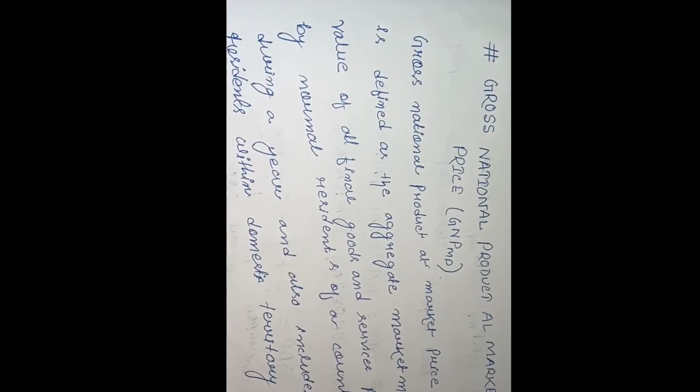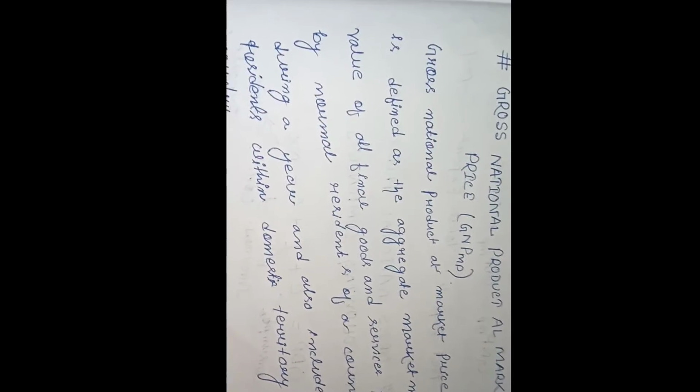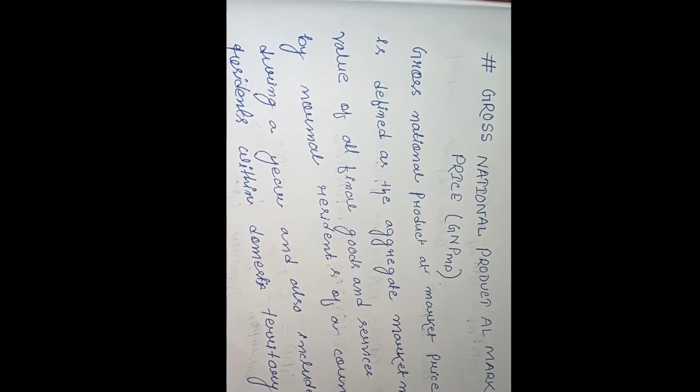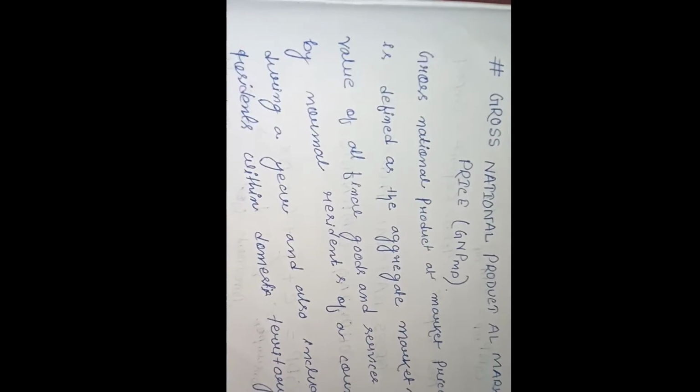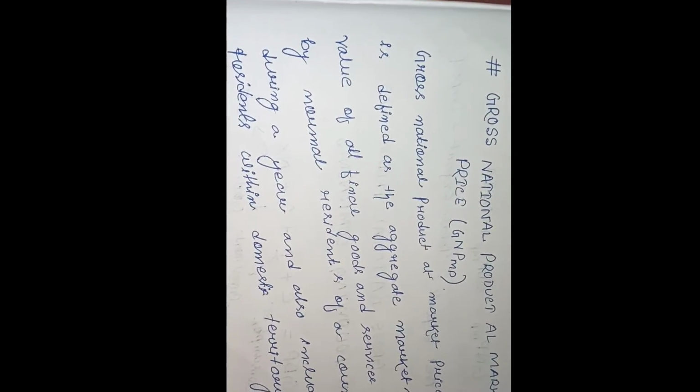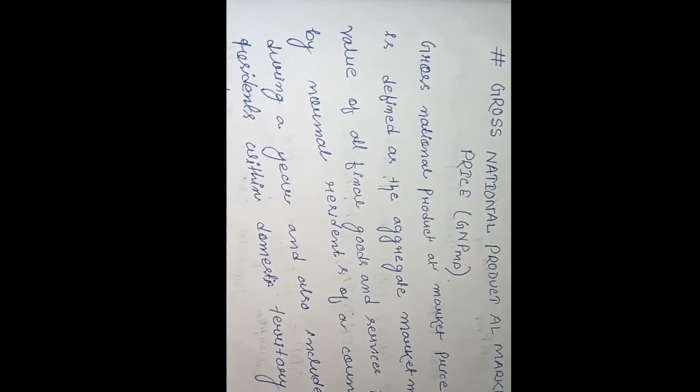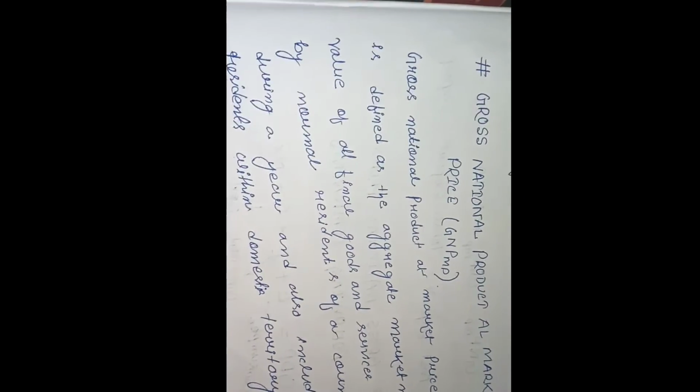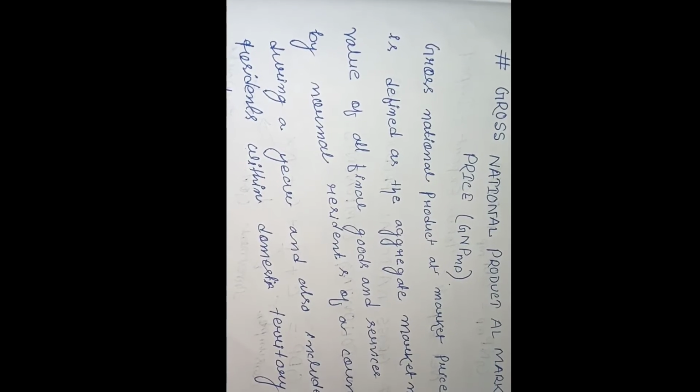Gross national product at market price. What do you mean by the term gross national product at market price? Gross national product at market price is defined as the aggregate market value of all final goods and services produced by the normal residents of a country during a year.